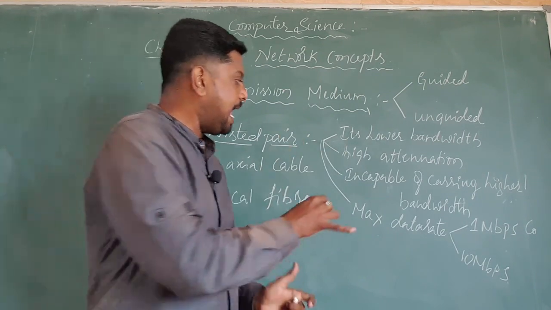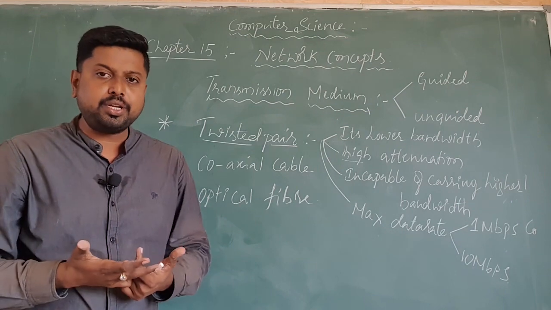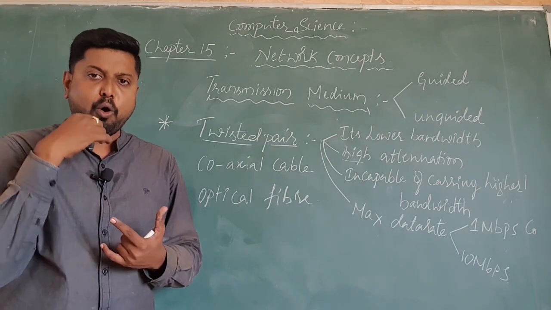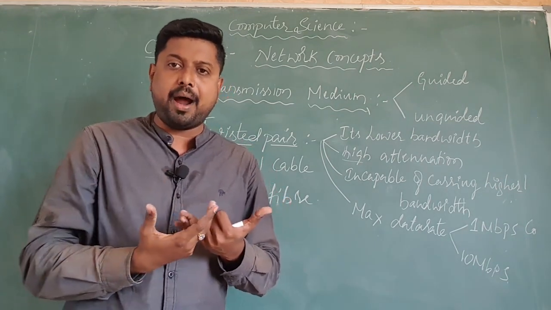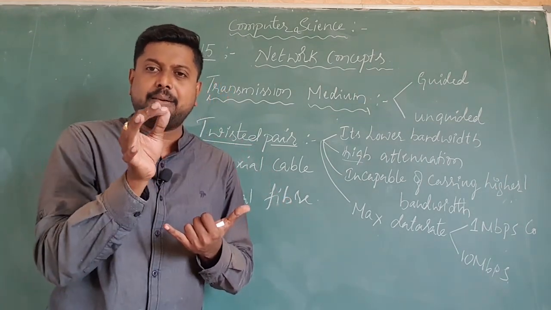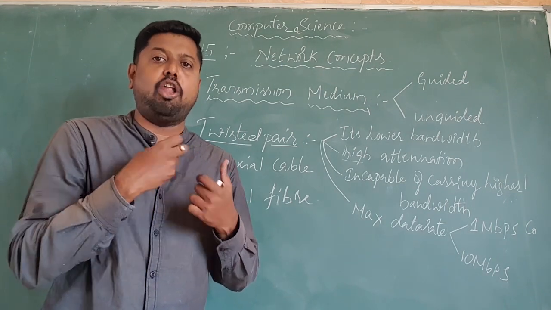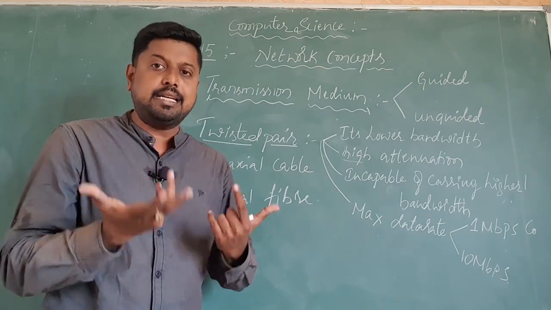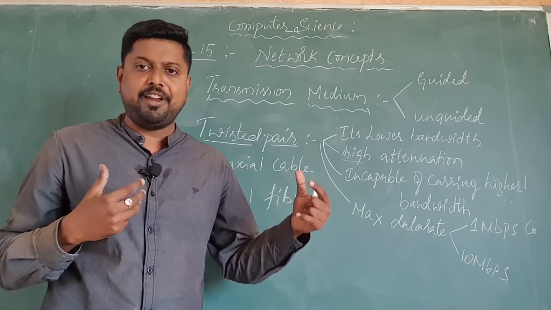Second, it has high attenuation. Whenever the bandwidth is low, it will not support carrying larger signals. At that time, we get some distortion while the signals travel.